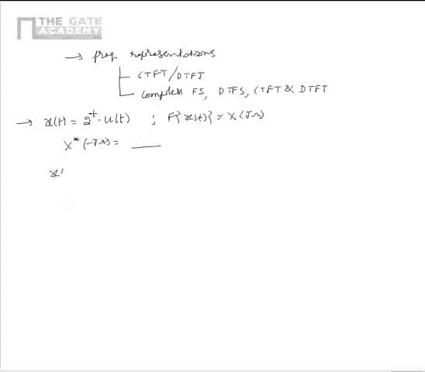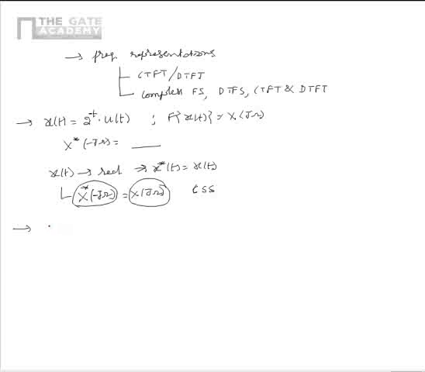We know that the given signal x of t is real, that is x star of t is equal to x of t. If x of t is real, we know that its frequency representation is conjugate symmetric, that is x star of minus j omega is equal to x of j omega. So we have to find x star of minus j omega here, which is equal to x of j omega, as the continuous time Fourier transform is conjugate symmetric.